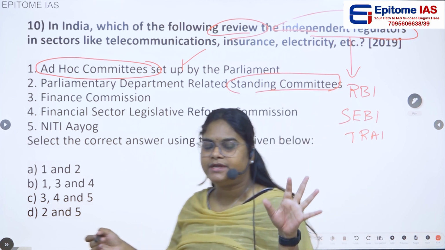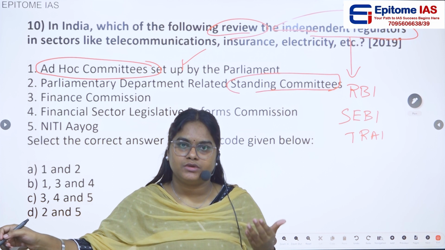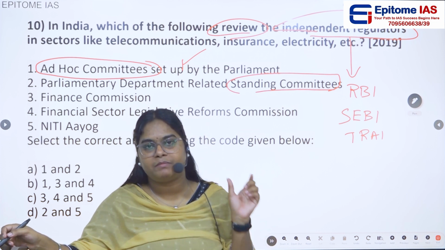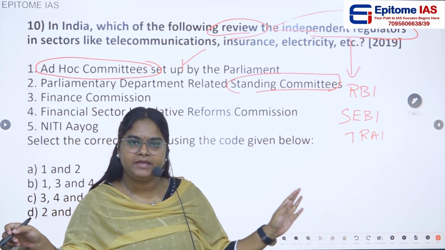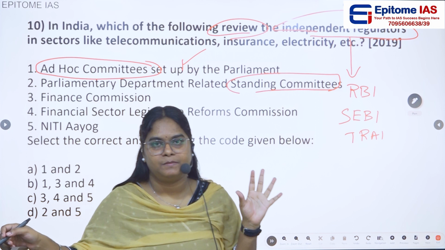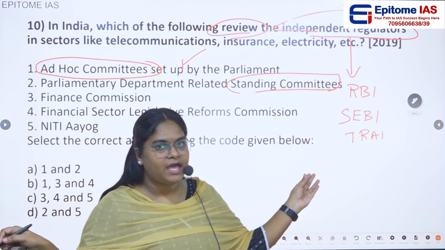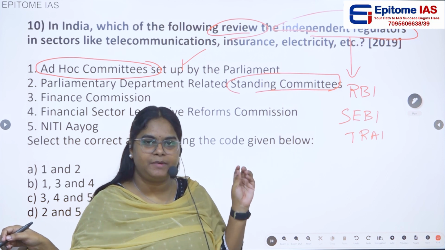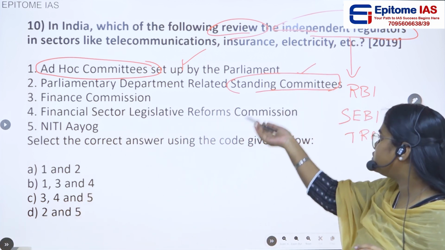Certain parliamentary committees have the power to review the independent regulators. Let's say they are making a bill regarding a particular sector, they will have the power to review the independent regulator as well. So yes, 2 is also there.